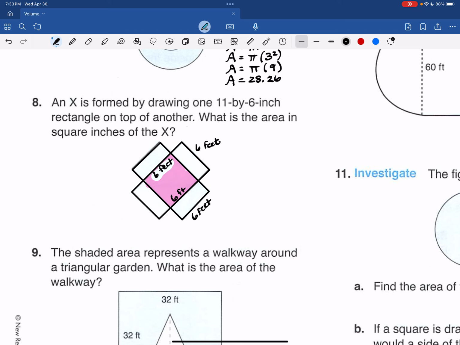So here's what I want to do. First, I'm going to do the rectangle. So I have area is 11 by 6, and those are in inches. I don't know where I got feet. That's a problem. I just made that up. But it's inches. That's in the problem.